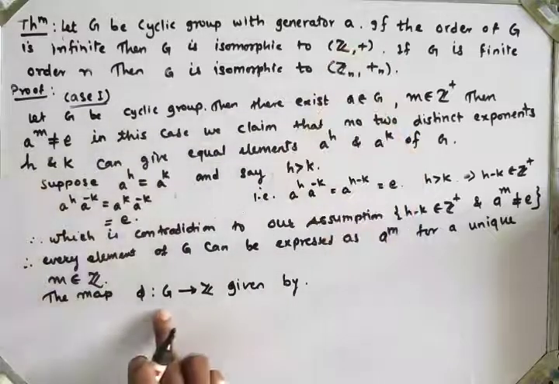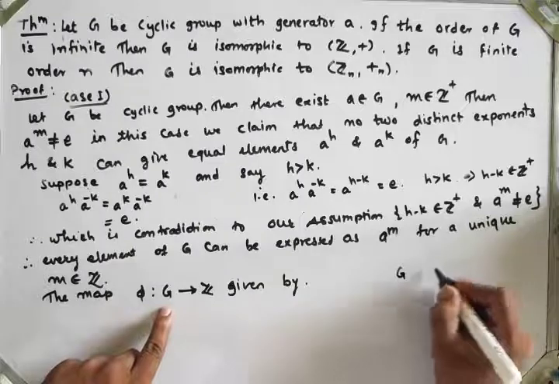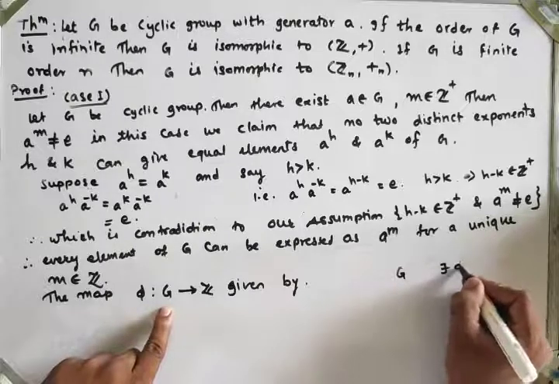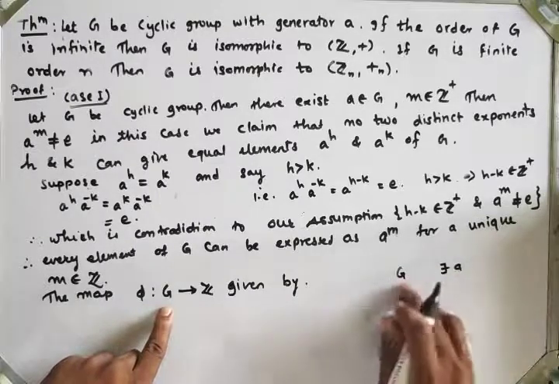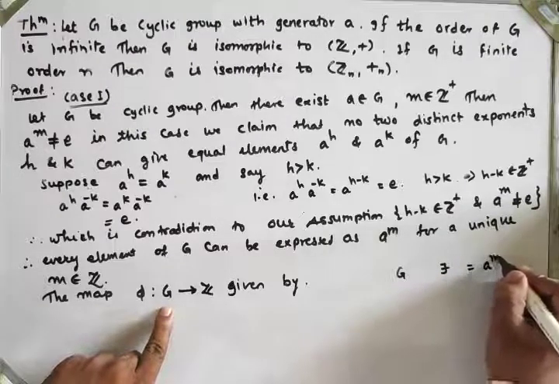So G is a cyclic group. G cyclic means there exists an element a which generates the whole group, so the elements of G are of the form a raised to m.